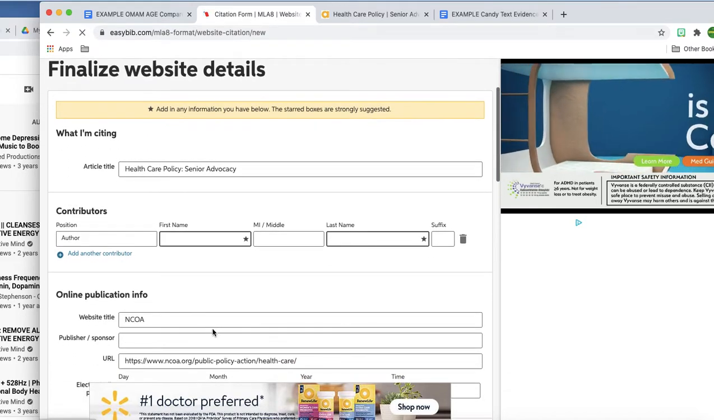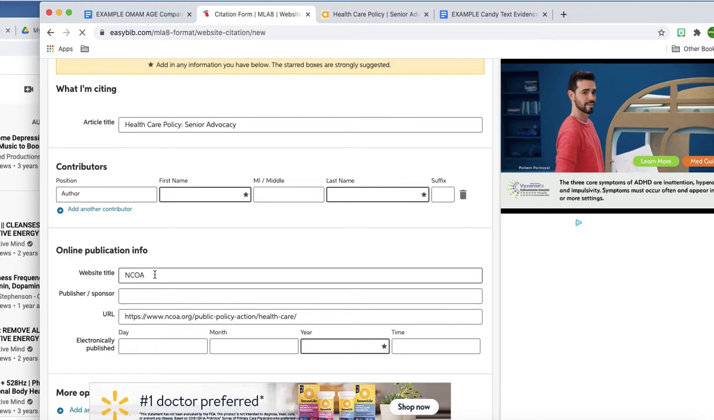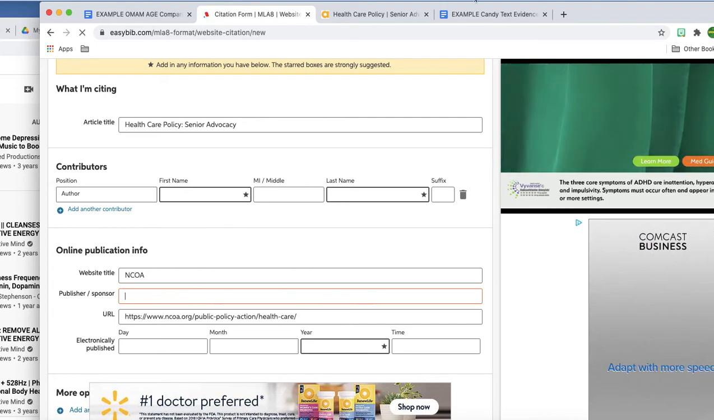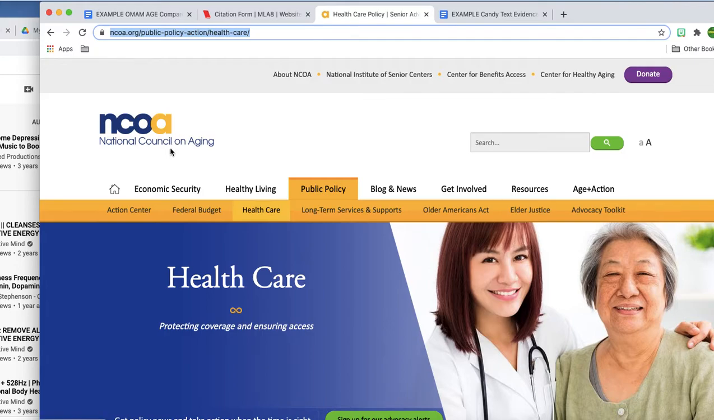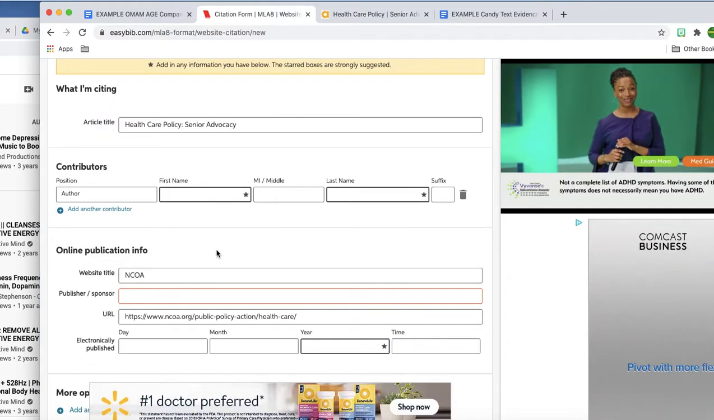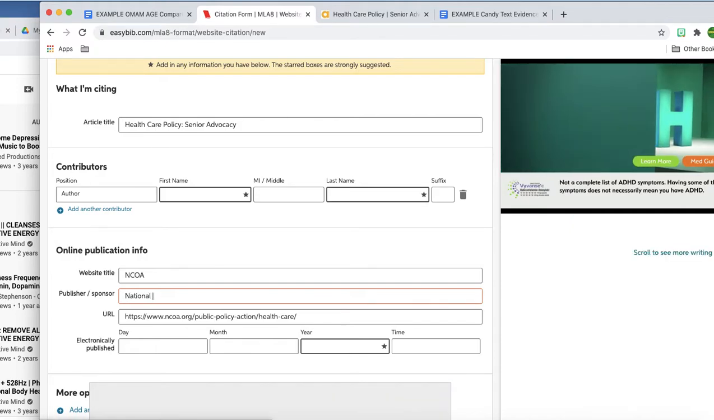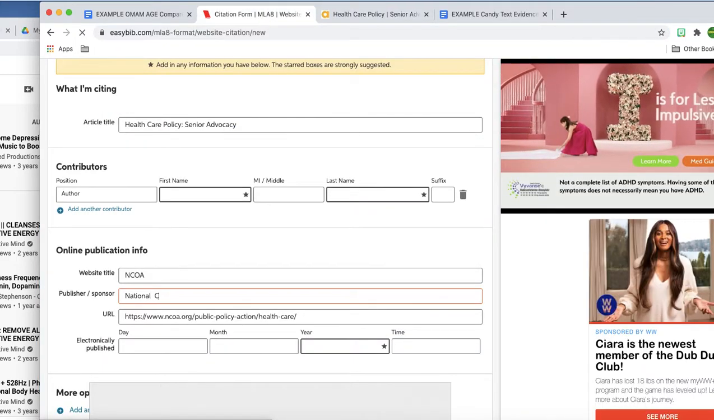We didn't have a specific author. We already looked for that. The website is the NCOA. And honestly, we can probably be more specific. The publisher or sponsor would be the actual name of this organization, which is the National Council on Aging. That's who publishes this. So I'm going to go ahead and type that in. They didn't catch that. National, let me just double check that again. National Council on Aging. Okay.